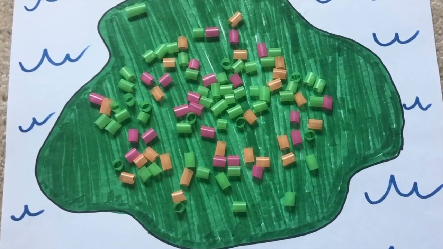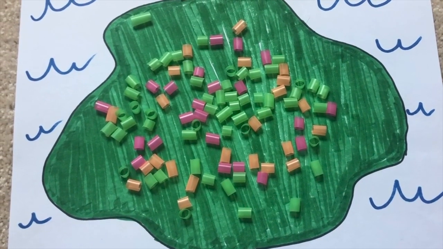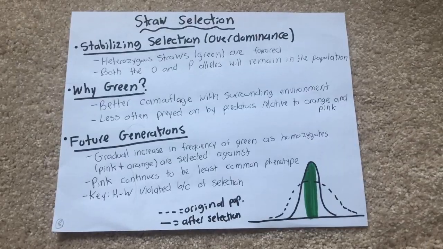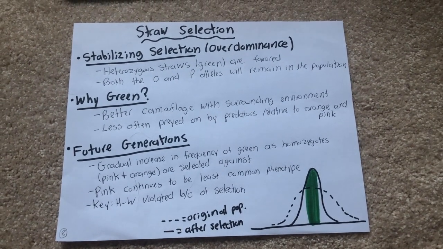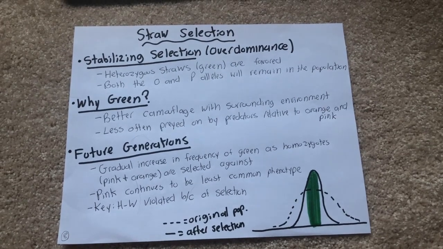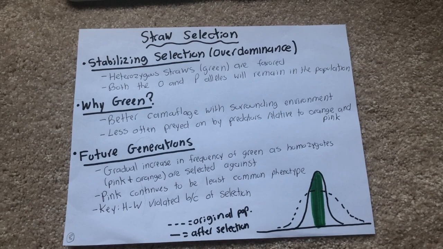Now let's look back at Straw Nation with our new frequencies after selection. There's 1 less orange, 7 more green, and 6 less pink. The type of selection seen here is called stabilizing or overdominance. In this mode, heterozygous green straws are favored. Pink and orange are selected against, but both O and P alleles remain in the population.